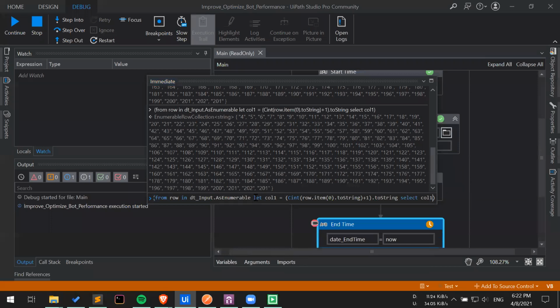So all that we have to do now is specify the data table, which is our output data table, dot Rows dot Add. So we are adding a row here. Keep this in mind. We have to add column 1, but you cannot just add column 1, because any specific row is an array of row items. So you need to convert this column, which is a string, into an array. How do you do that? By a very simple thing: encapsulating it in curly braces.